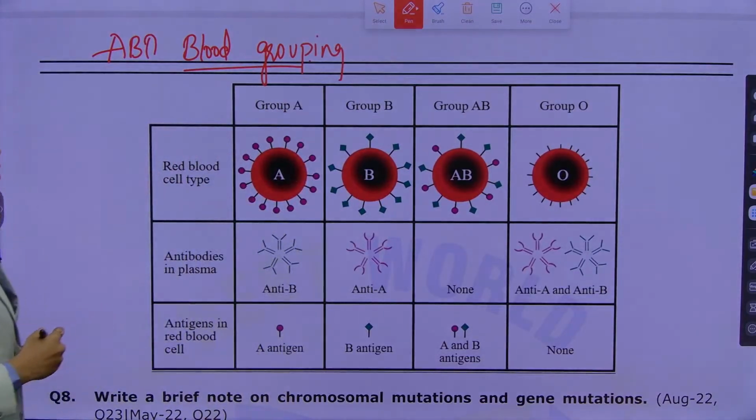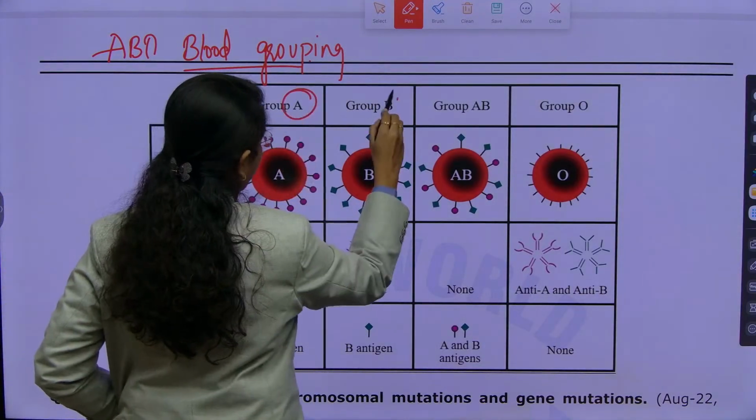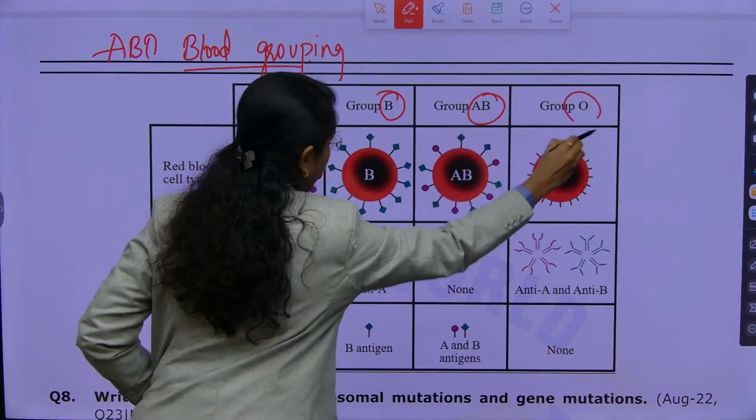So, first, 4 types of phenotypes are possible, that is blood group A, blood group B, AB and O blood group.